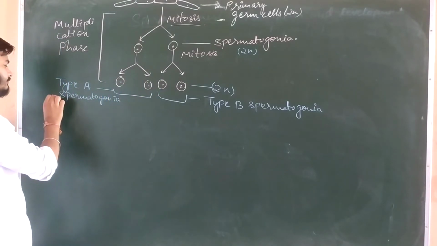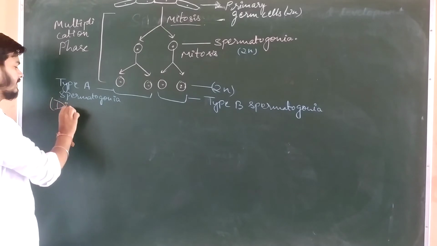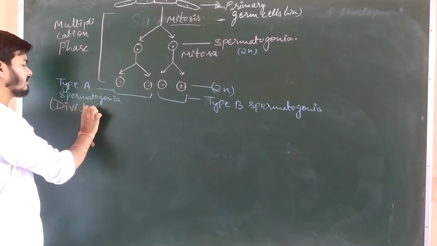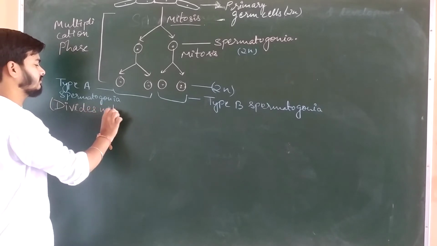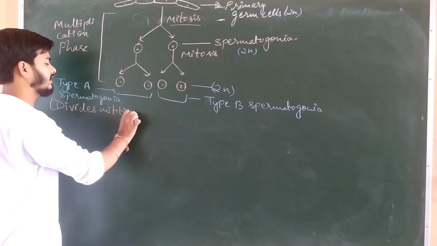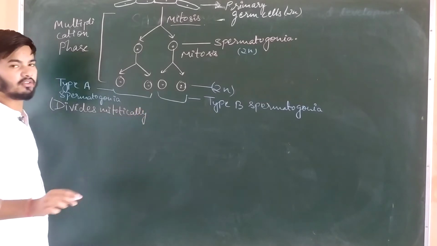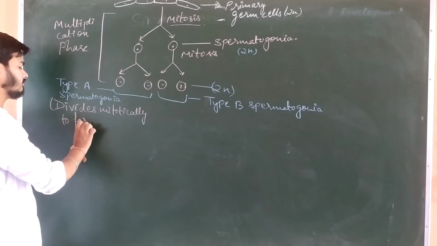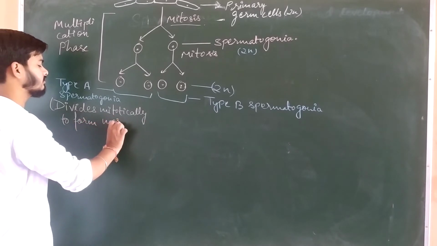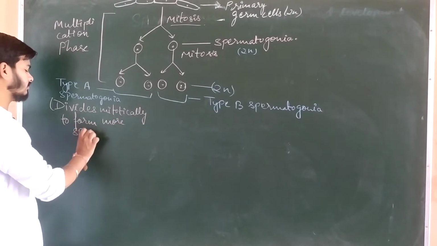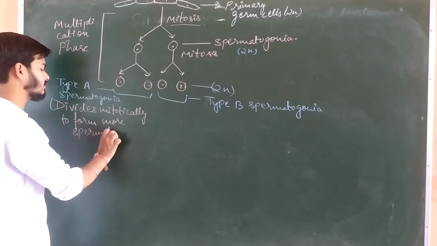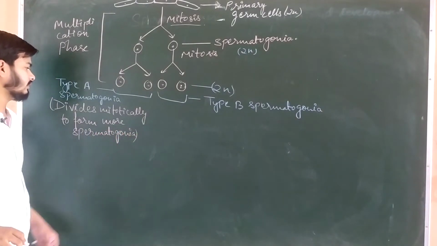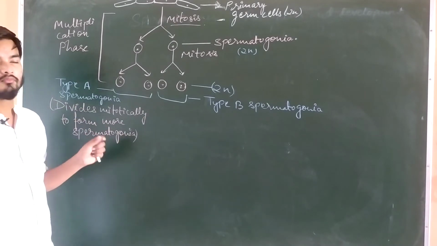So we will write: divides mitotically, means through mitosis division, to form more spermatogonia. Okay, they are dividing repeatedly to form more spermatogonia.